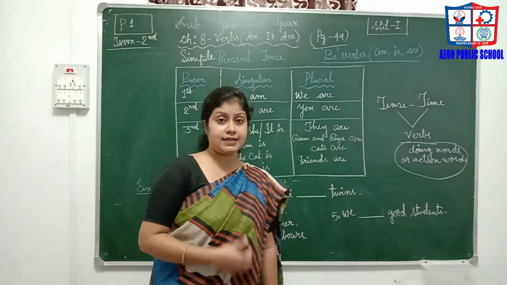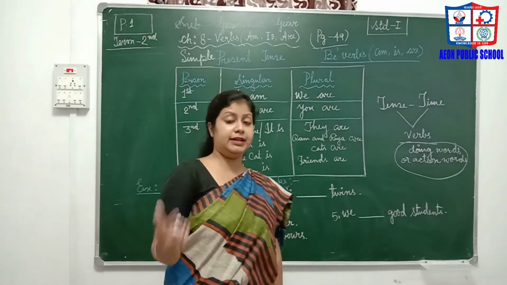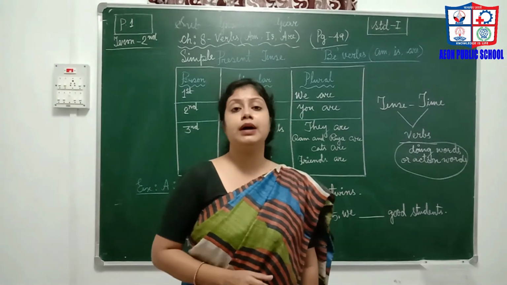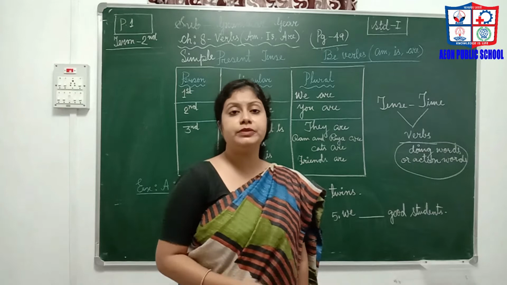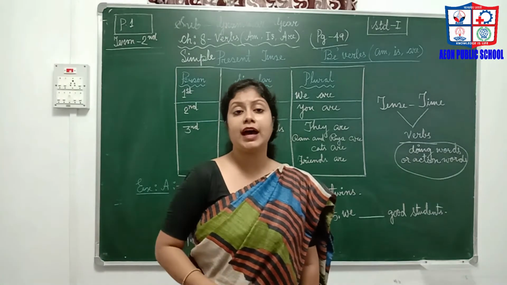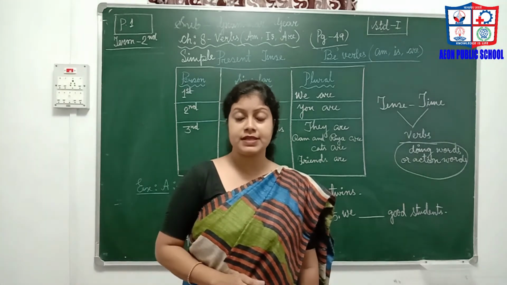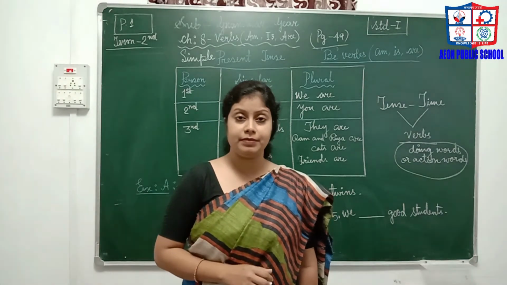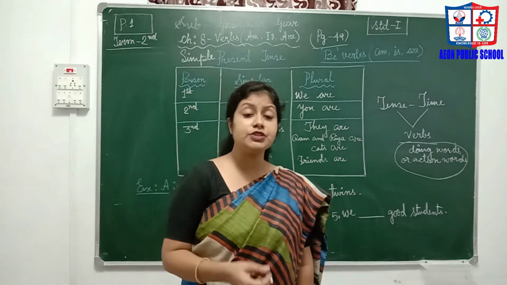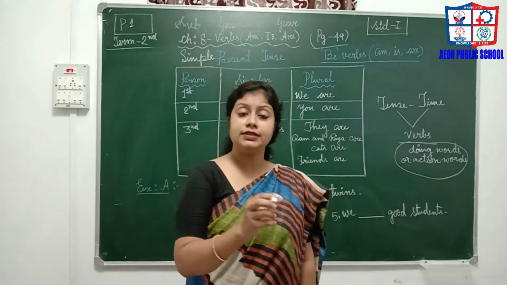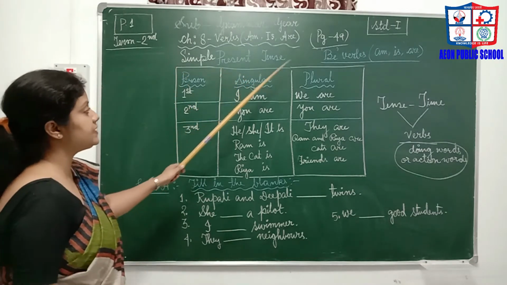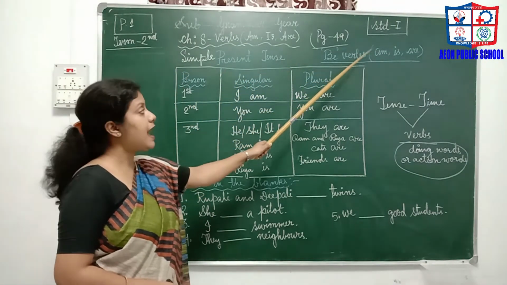Students, like your maths number tables, the one's number table, the two's number table, here it is also a table. When you are solving problems of tense related questions, tense related sentences, you have to remember and memorize these tables, and they are very fun. You can learn them very well and they will help you to solve the questions. Now here is a table of simple present tense based on be verbs: am, is, are.